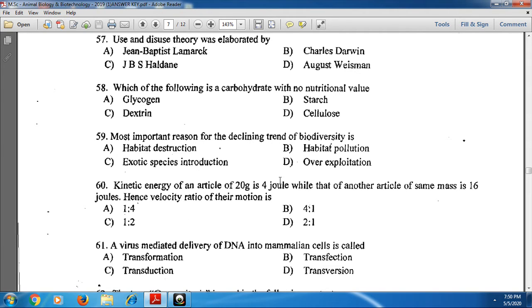The kinetic energy of the first article is 4 joules, so 4 by 16 equals V1 squared by V2 squared. Then V1 by V2 becomes root of 4 by 16, which is 2 by 4, giving 1:2. Hence option C is the correct one.